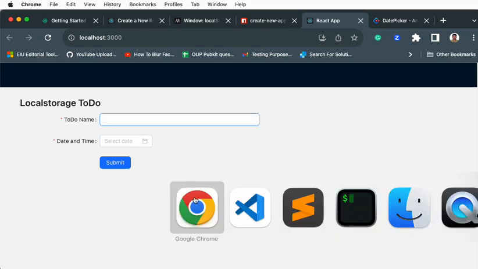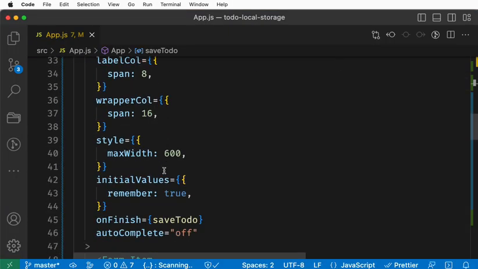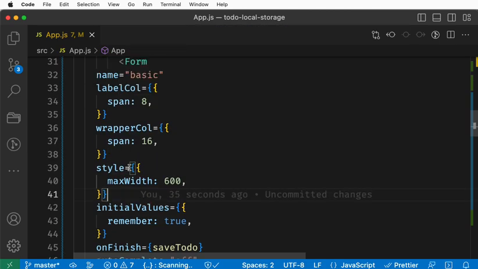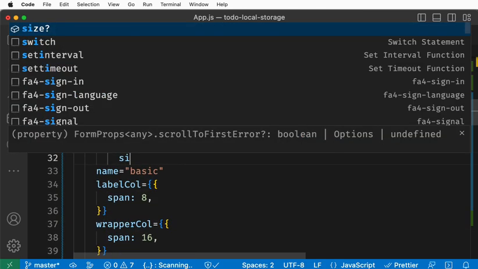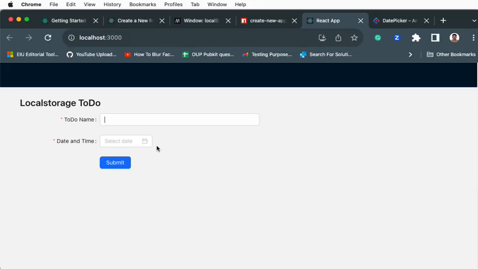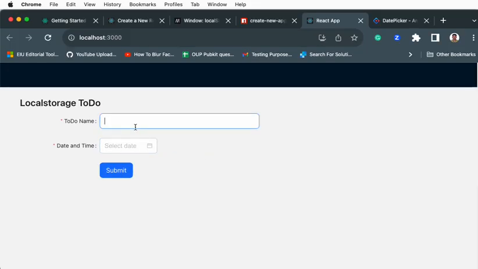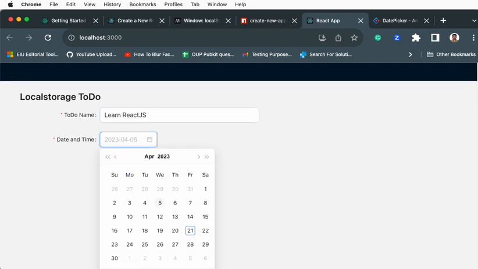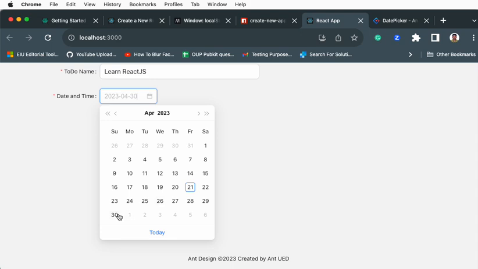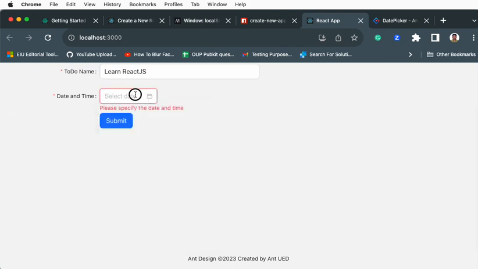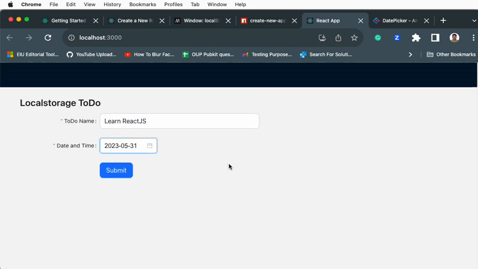Okay, in order to make the form a little bigger, I'll apply an additional attribute, let's say size equal to large. You see, the form comes out bigger. So let's say, what are we going to learn? React JS. That's my to-do, assume. Now I have to select some target date also, right? Okay, let's select some date, before so and so date. This doesn't give a time, right? That's okay, we'll change it. I'll tell you how to modify that also.